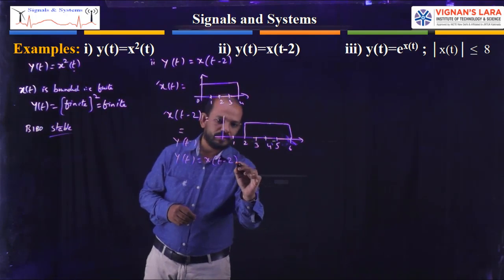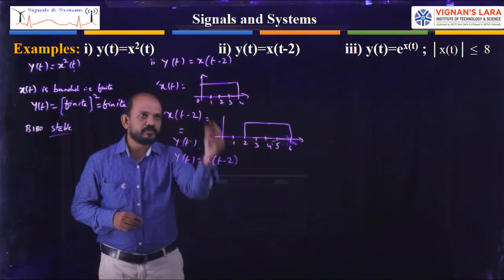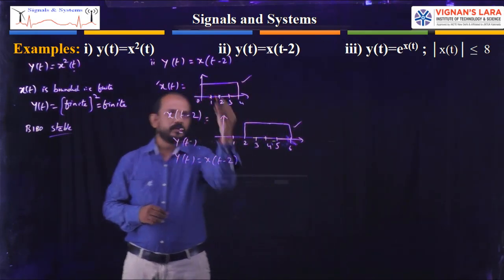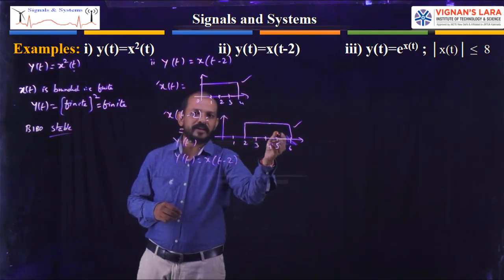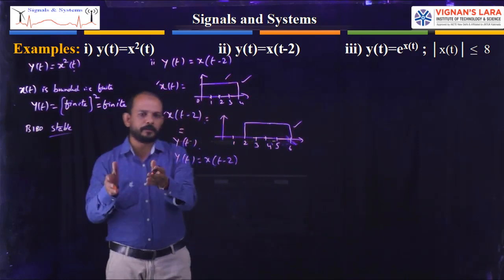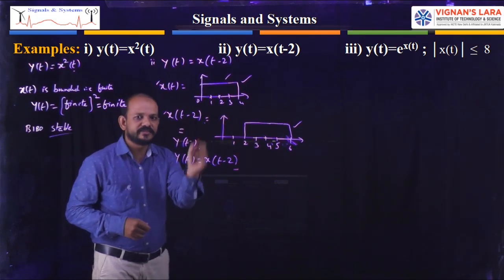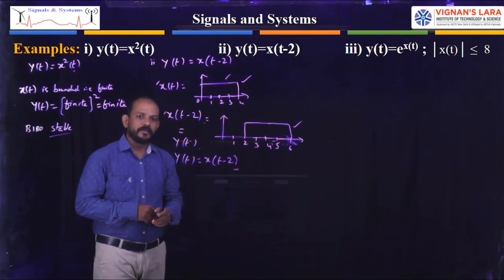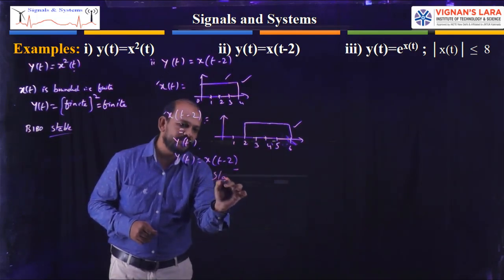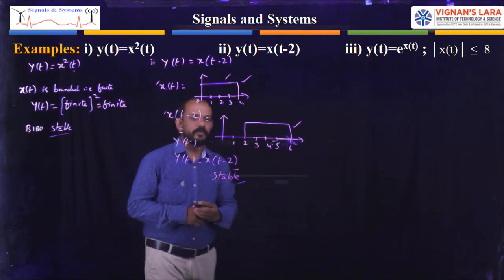Clear? Okay. Now y of t equals x of t minus 2. This is for x of t and this is for x of t minus 2. This is a bounded input and this is also bounded, which is the output. For a bounded input, I am getting a bounded output. So I can say this is also bounded input, bounded output, BIBO stable. So this is an example for a stable system.